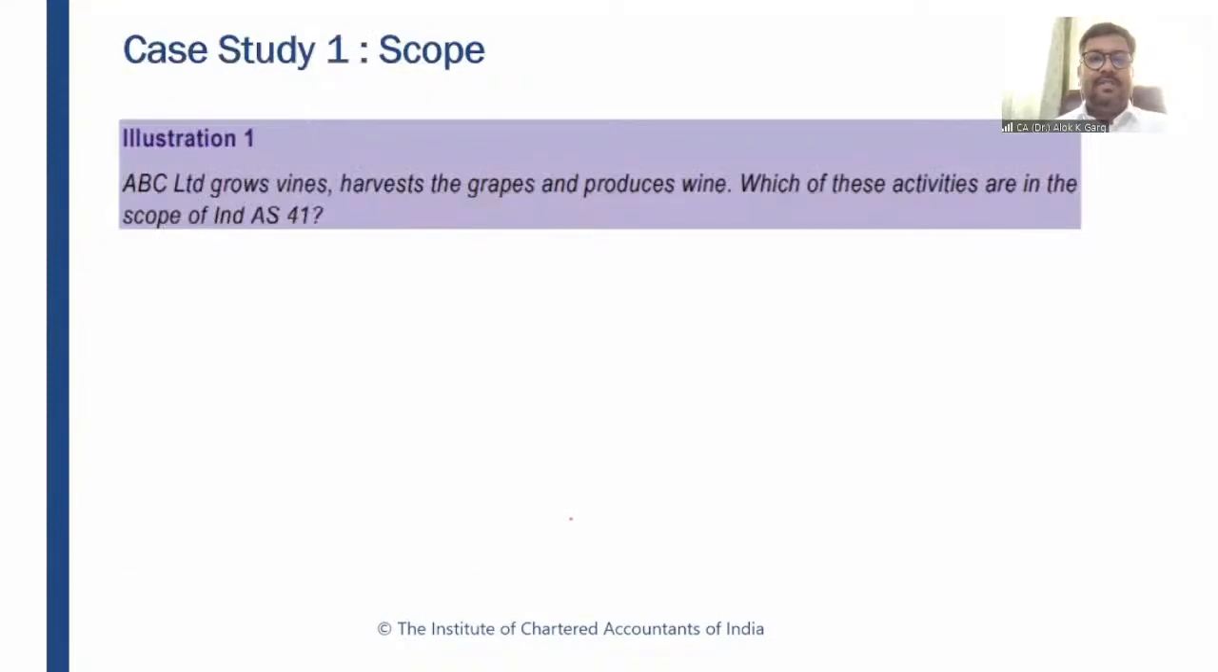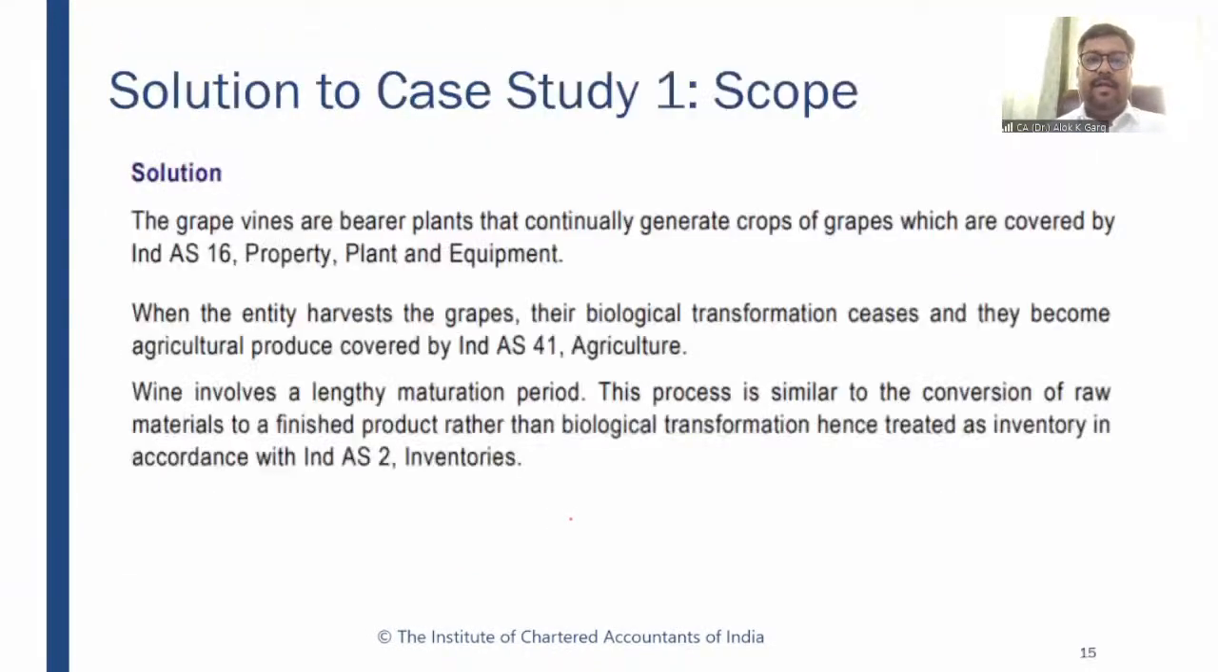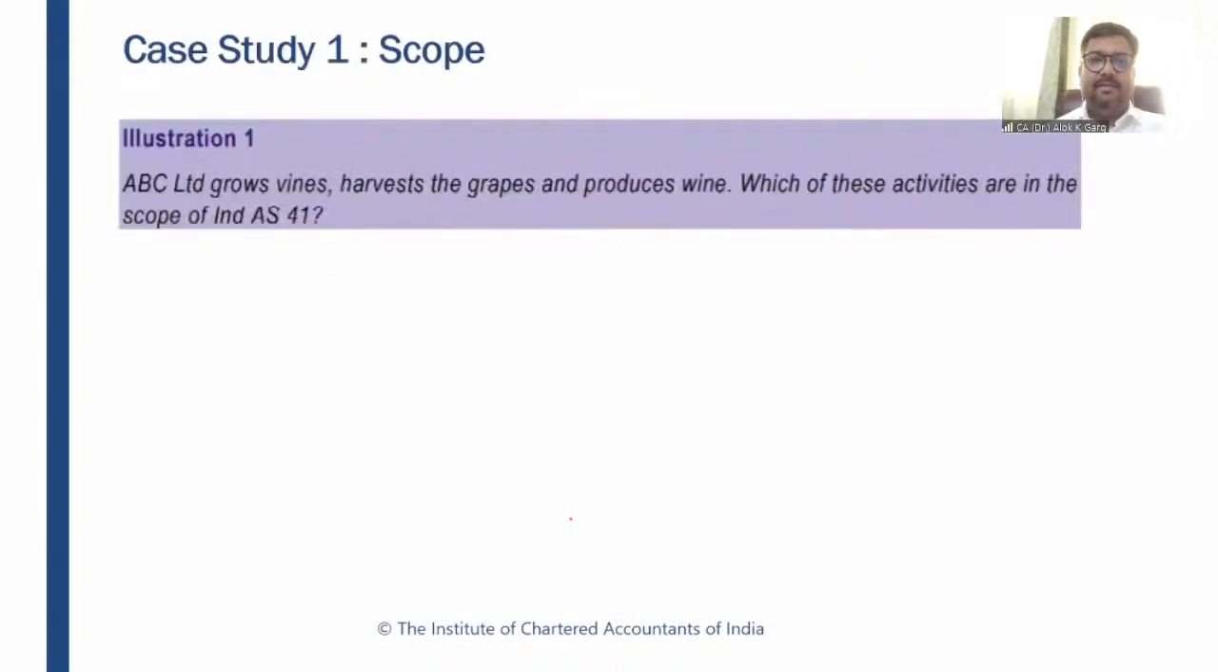So let's do this case study. Illustration number 1. ABC Limited grows wines. When I say wines, it is grape wines, the grape plant, right? They harvest the grapes and produce wine, and this wine is the final output. Which of these activities are in the scope of Ind AS 41?